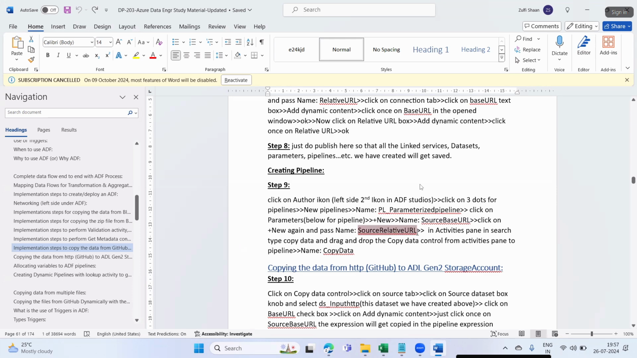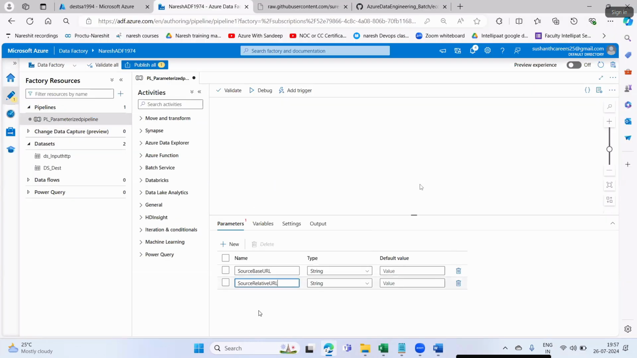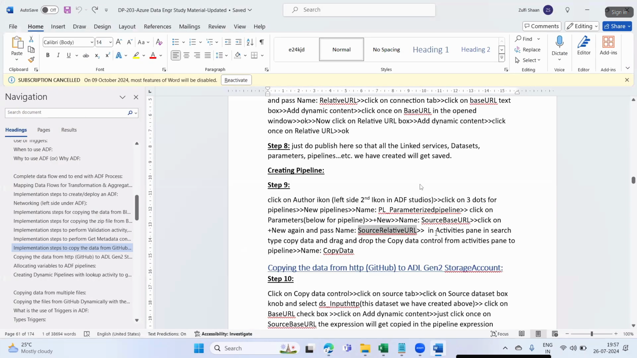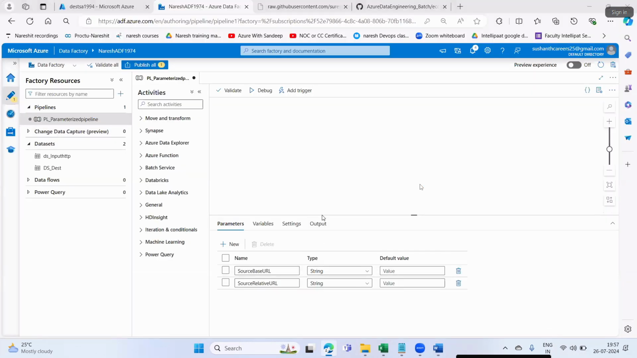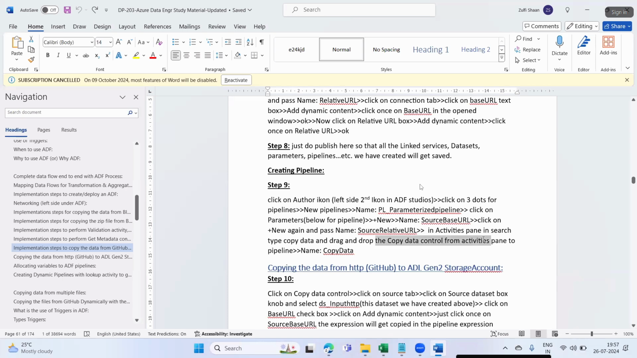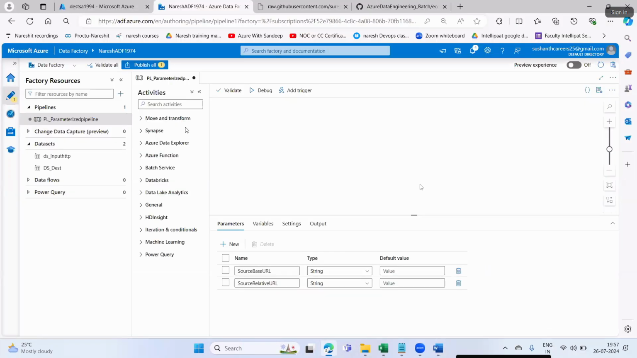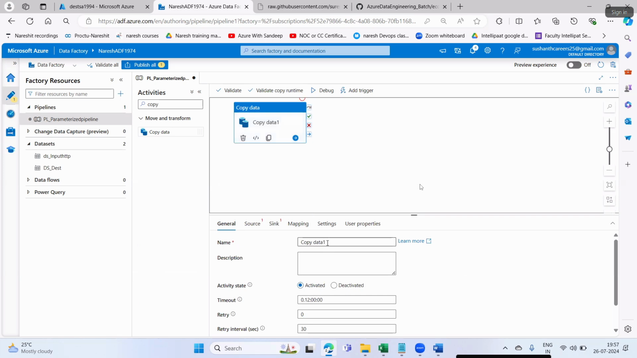These two parameters I'm defining at pipeline level. This is for my GitHub website. This is for my file. In the activities pane, in search type copy data, and drag and drop the copy data control. And give the name as well: copy data.